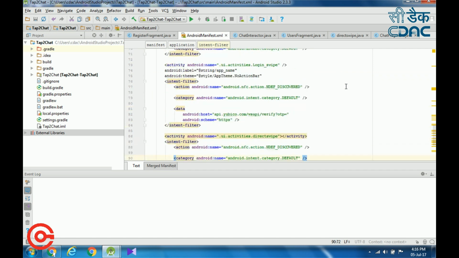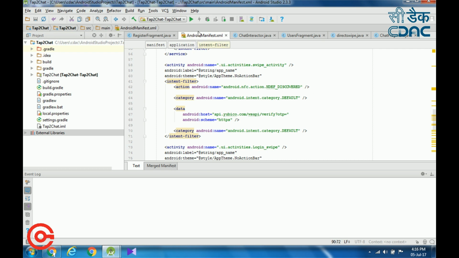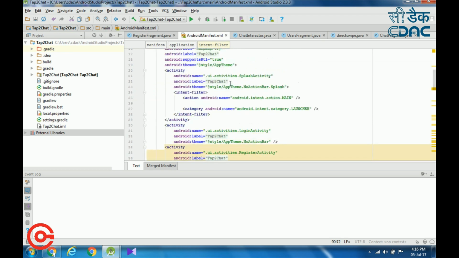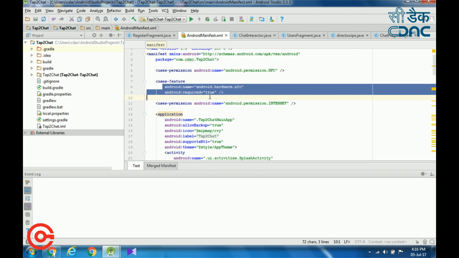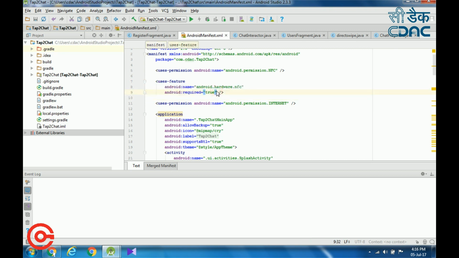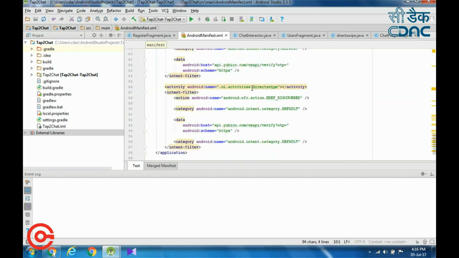So we have to register the intent filters in the Android manifest file. First we have to write the permission android.permission.NFC in the Android manifest file, and we must include uses-feature, with android:name equal to android.hardware.nfc and android:required equal to true, because the Android device must have the NFC hardware and it has to be enabled. Here DirectSwipe is the activity in which we are getting the data from the NFC. Here I am adding the intent filter.